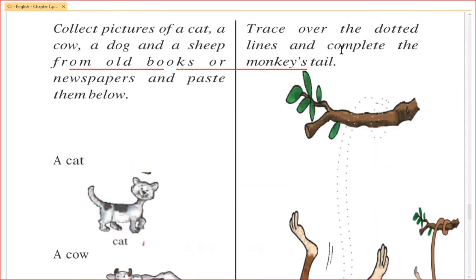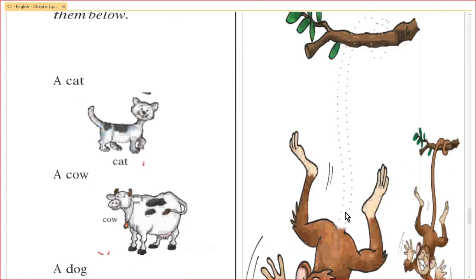Trace over the dotted lines and complete the monkey's tail. Kids, trace these dots and complete the monkey tail. Here is the completed one.